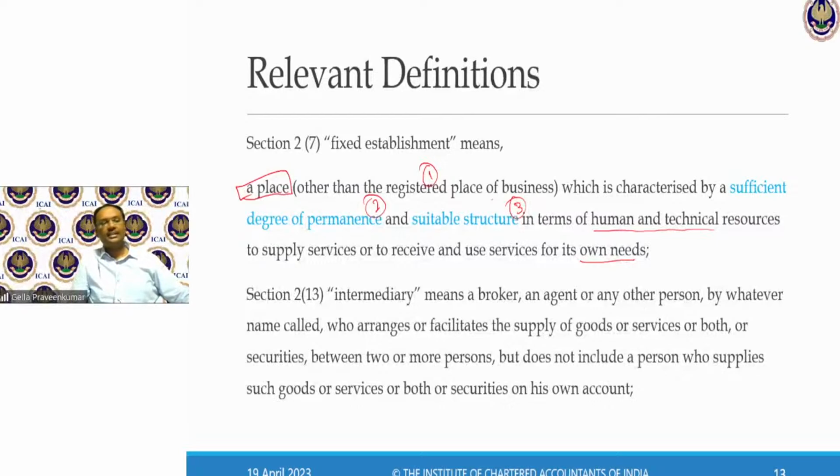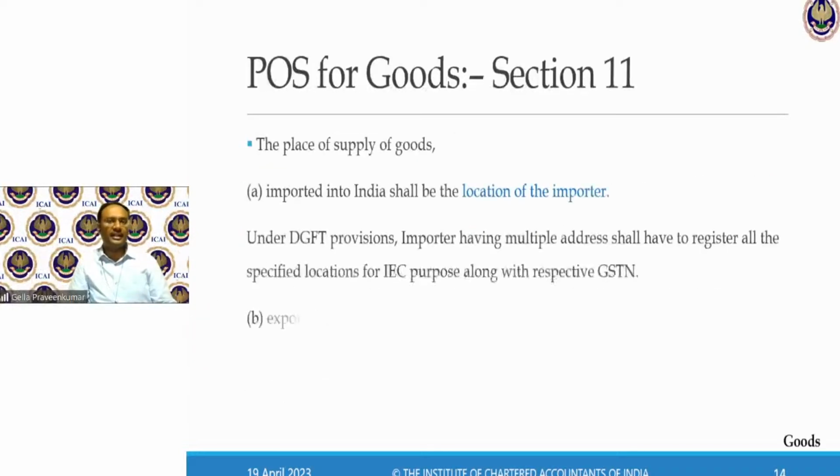Then the next definition is intermediary. This term intermediary is a little important from the provisions of section 13 subsection 8. I'll skip this definition at this point in time. When I come to section 13 subsection 8, I'll explain in detail what we need to understand from this definition.